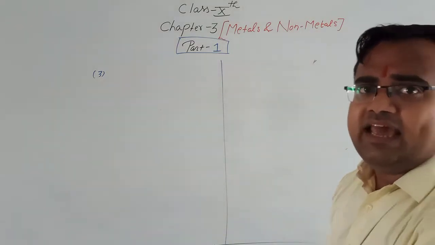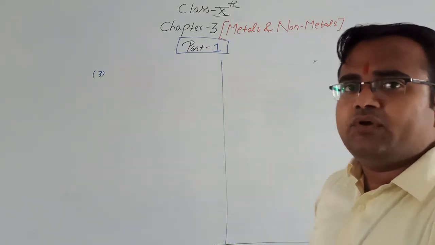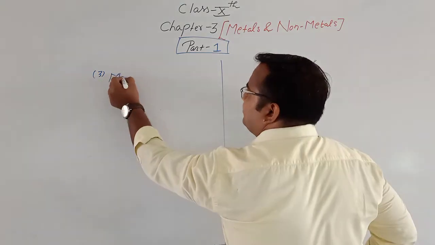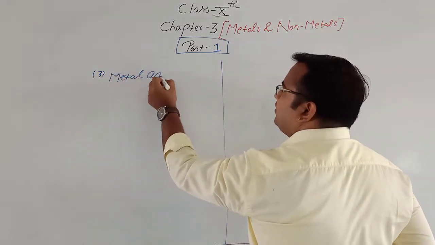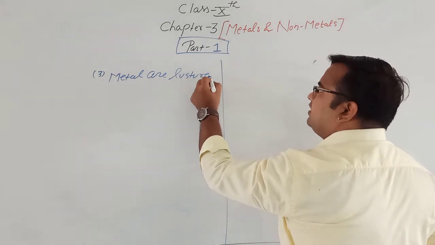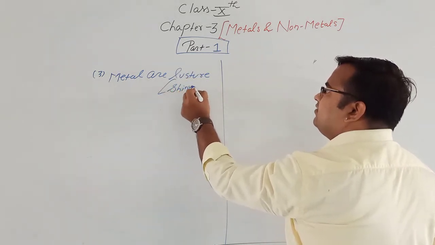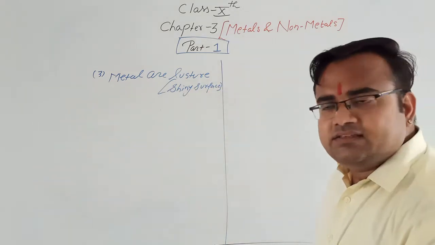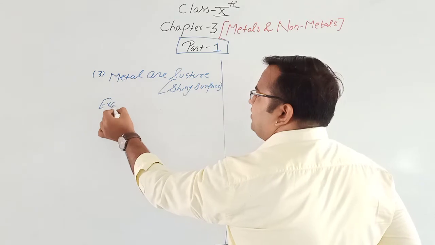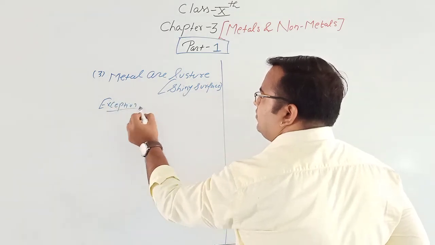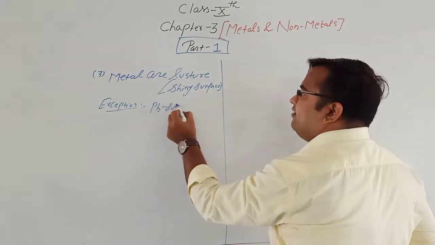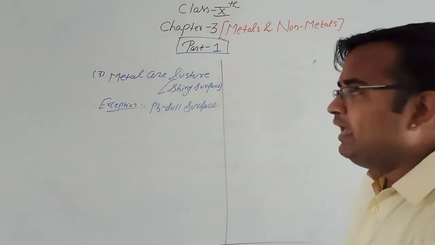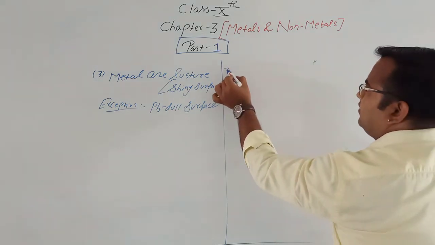See, metals generally have a shiny surface, and that property is known as lustrous. Lustrous means shiny surface. Metals are generally lustrous. Exception: lead has a dull surface. The metal lead, that is plumbum, has a dull surface.